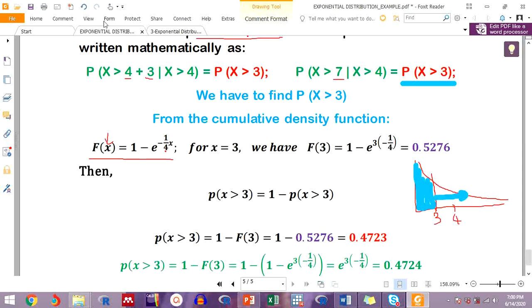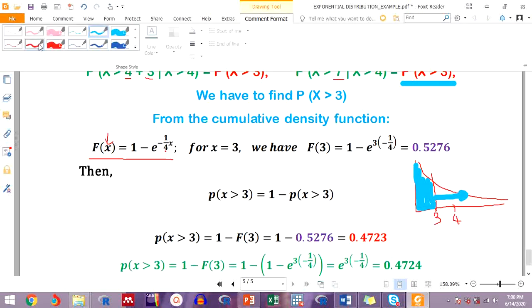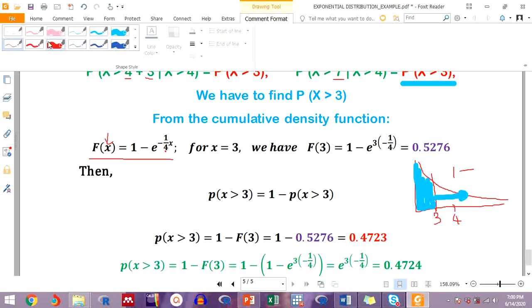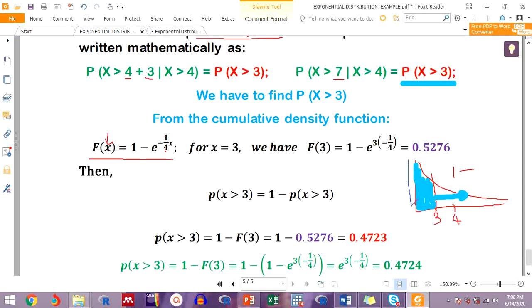We have to take 1, then we subtract the area to the left, this part here. We take 1, we subtract the area to the left. Area to the left is this point here. This is the area to the left of 3. Meaning that it is the same as taking 1 minus the cumulative density function of f of 3. So equal to 1 minus F of 3. That's the meaning.